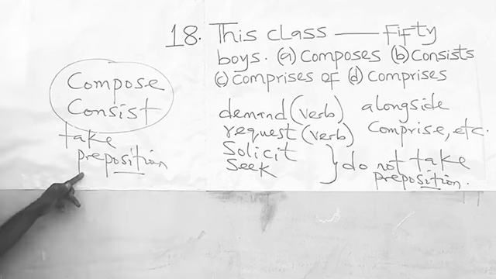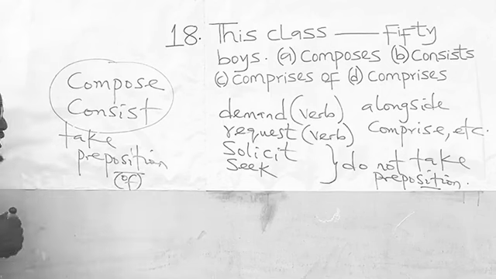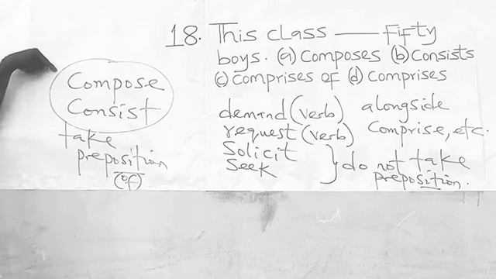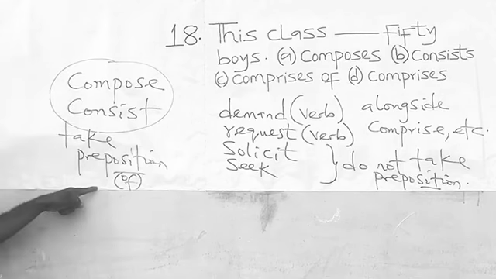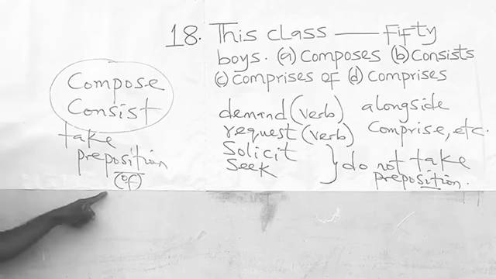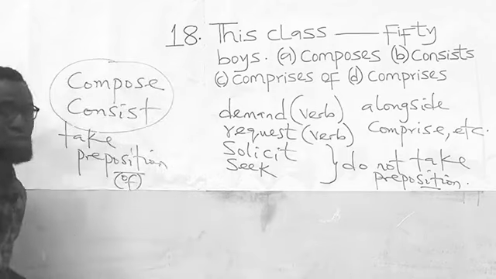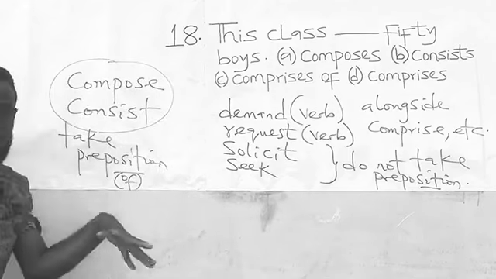And the preposition they take is the preposition of. So if you must use compose or consist, you must attach the preposition of. It must be compose of, consist of. You cannot use them alone. But if you use any of these ones, don't give it a preposition. I believe that is understood.